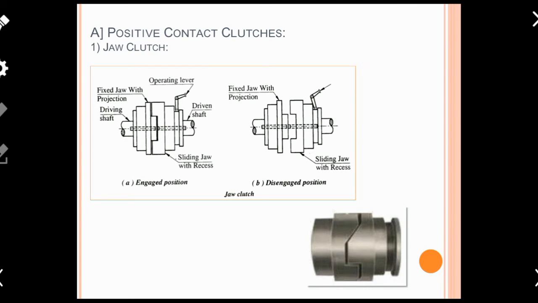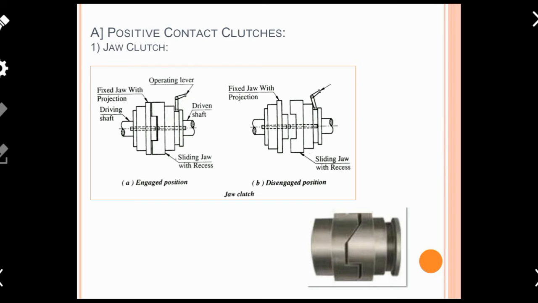Similarly, on the right hand side, look at the driven shaft. This driven shaft is connected with one more jaw, and by using the central key, the driven shaft, driven jaw and key are all connected. One more thing to discuss is that on the driven side jaw there is a slot.